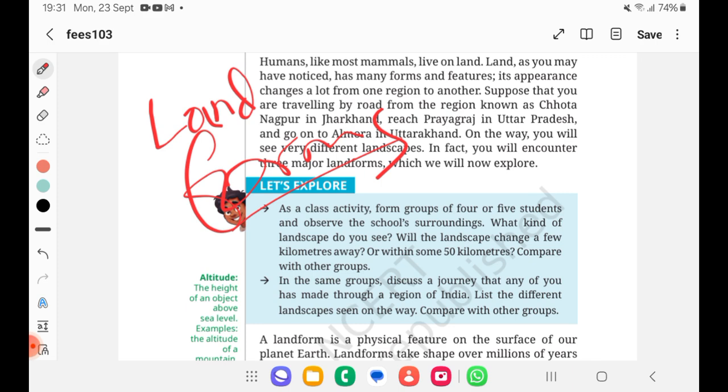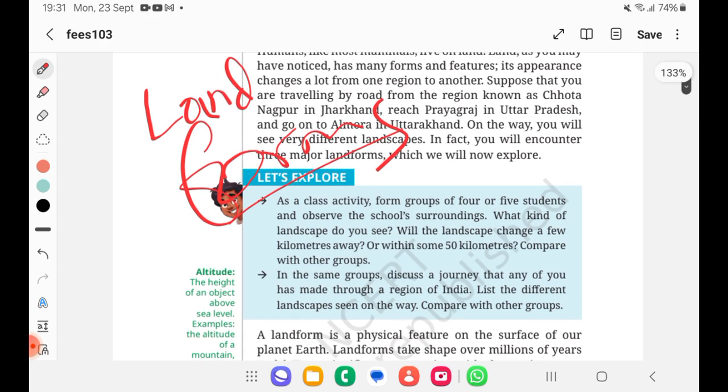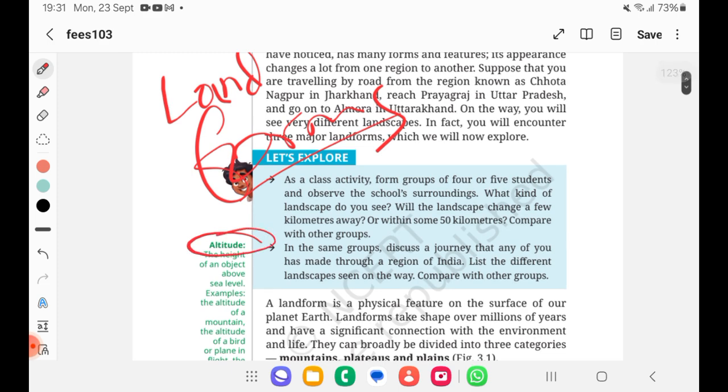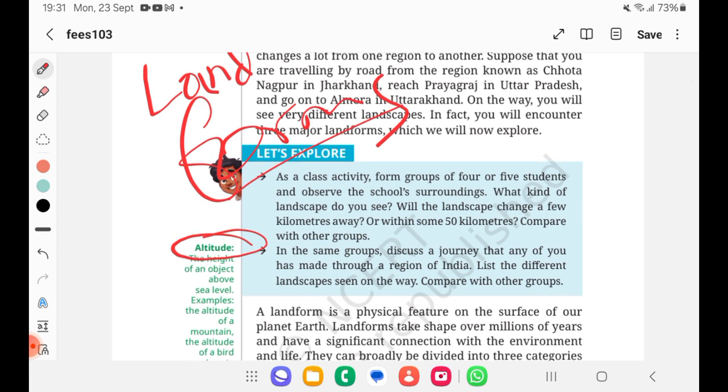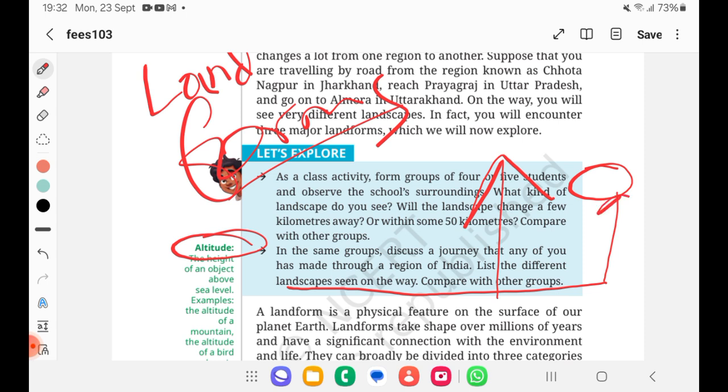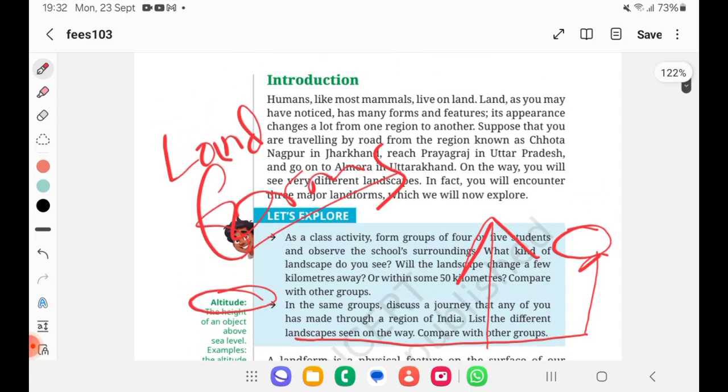With this, there is one important term which has to be known to everyone, which is altitude. What is altitude? It's the height of an object above sea level. From sea level, whatever height we have is said to be altitude. For example, they'll say Bangalore is so much height, or from sea level this much altitude, or the mountain has so much altitude. This is one term we should know.